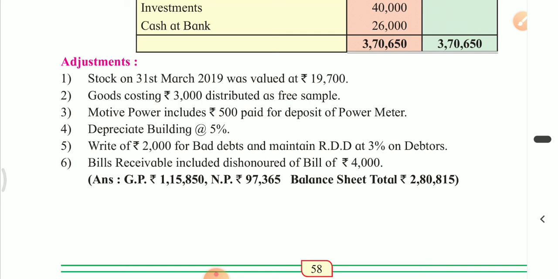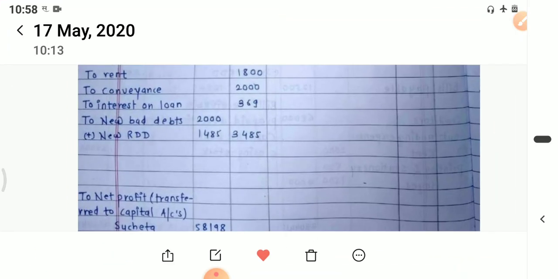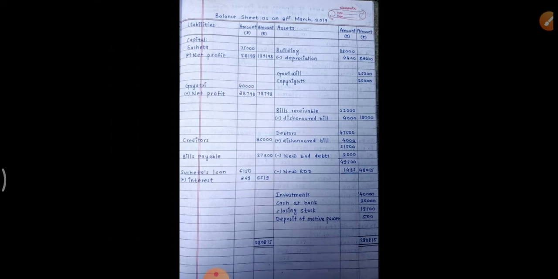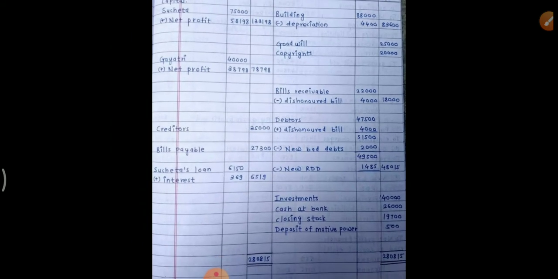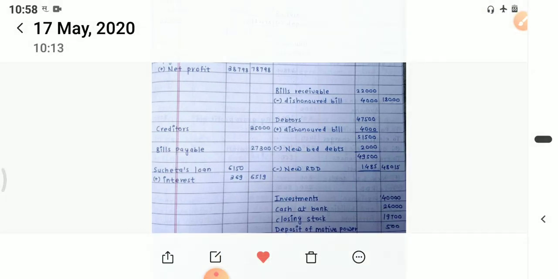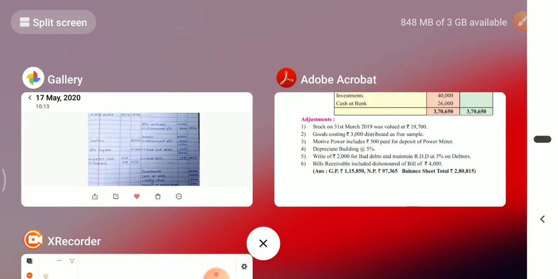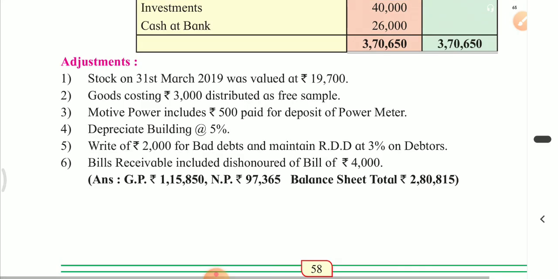So don't get confused. The gross profit will be the same. Balance sheet total here it is 2,80,815, and our balance sheet total is 2,80,815. The same. Obviously, it will not change the amount of total assets and liabilities. Only one correction will be, we will have to take net profit as per our solution, not as per given in the book. That is faulty net profit.